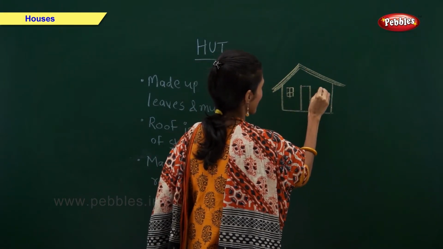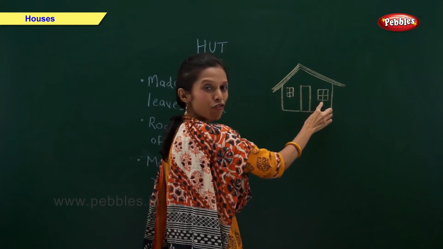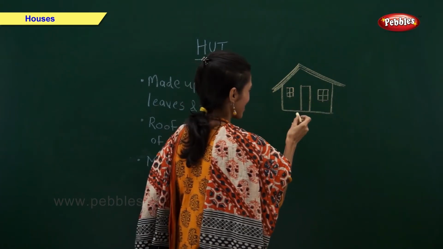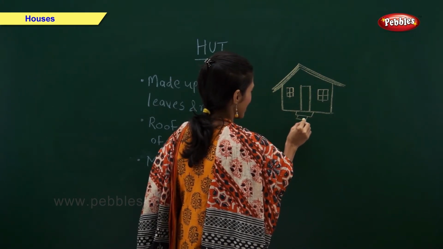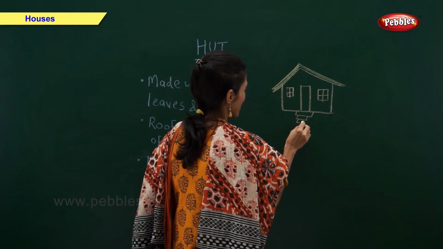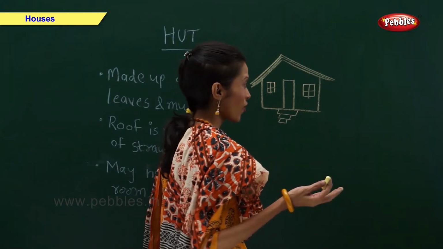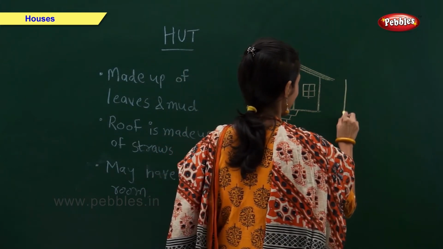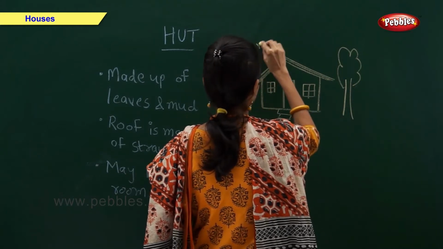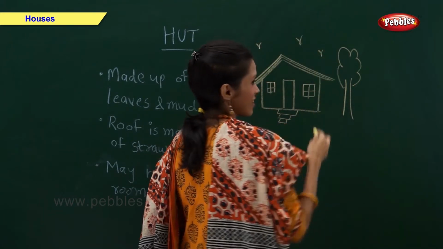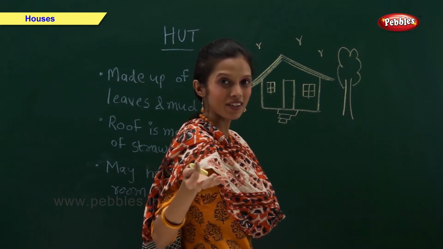And these two are windows. These are the staircase of hut. Now let us draw one small tree. Did you all like it? Will you all try it in your notebook?